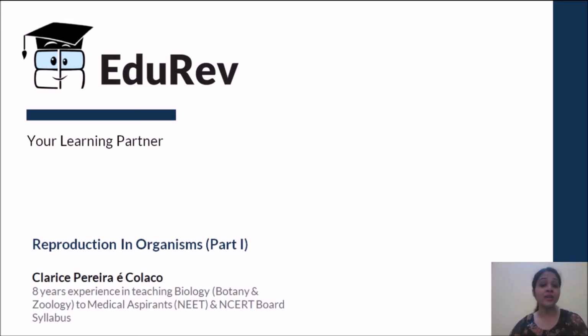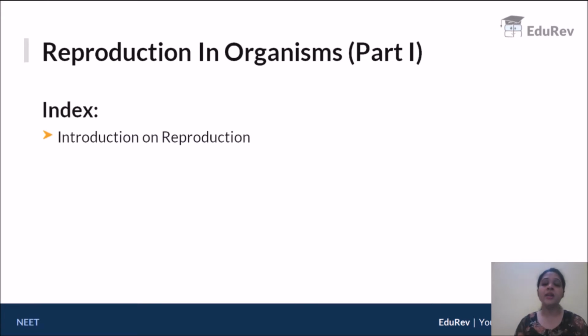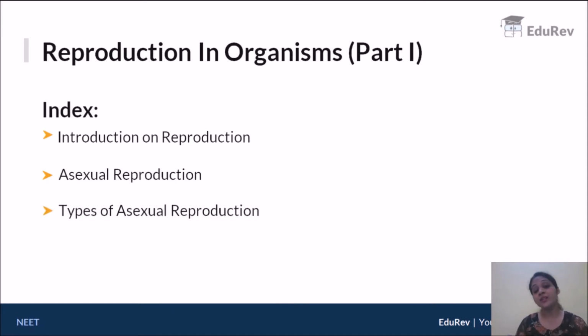Today we will start with our first chapter of our class 12 syllabus, and that is reproduction in organisms. Reproduction in organisms will be divided into many subparts. Today we will start with the first set, which will include 3 subtopics. The first is an introduction to reproduction, in which we will study the various types of reproduction and the purpose of reproduction. Then we will move on to the first type of reproduction, that is asexual reproduction. And finally, we will study asexual reproduction in depth, in which we will study the various types of asexual reproduction.